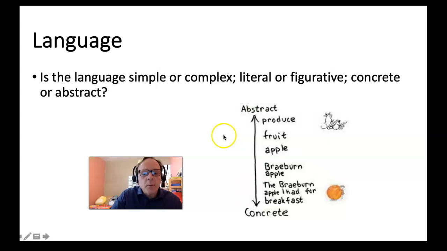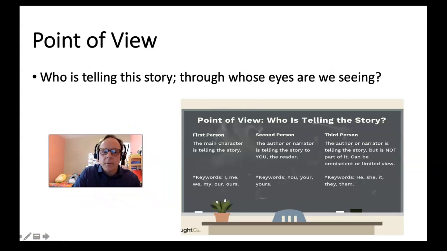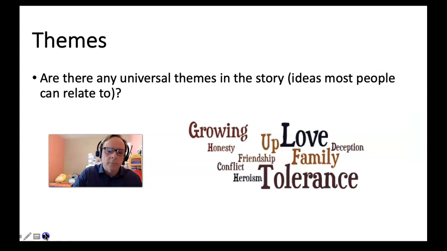All right, and we know Hemingway's language is pretty concrete. He's pretty straightforward. He's not giving a lot of abstract or figurative language. It seems pretty simple, but remember, there's usually a lot going on under the surface with Hemingway. We talked about his iceberg method. And then we know the point of view is third person. It's not somebody saying, I am at the train station, or you are at the train station, but it's the man and the girl. It's he, it's she. So we know we're in third person. Somebody's telling the story about somebody else. The narrator is not the man or the girl.